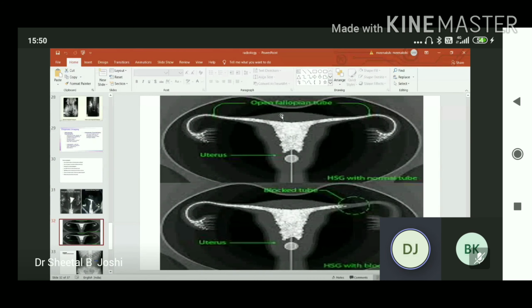Now you can see the uterus, open fallopian tube. You can see the dye in the fallopian tube, ampulla and the fimbriae, ovary. Here the tube is blocked. The dye is not passed into the ampulla of the fallopian tube.